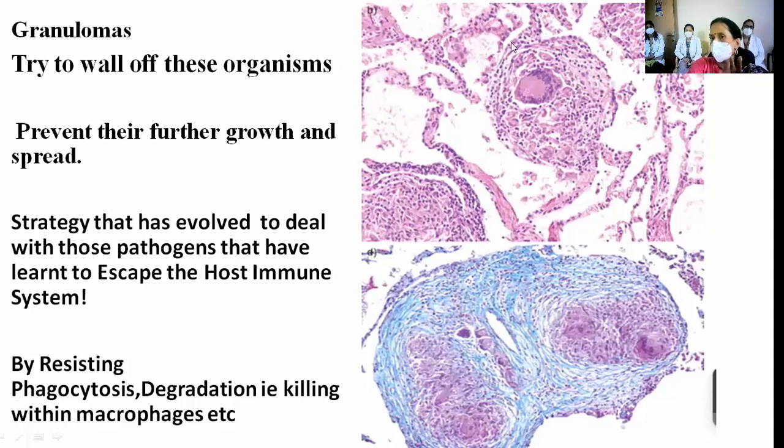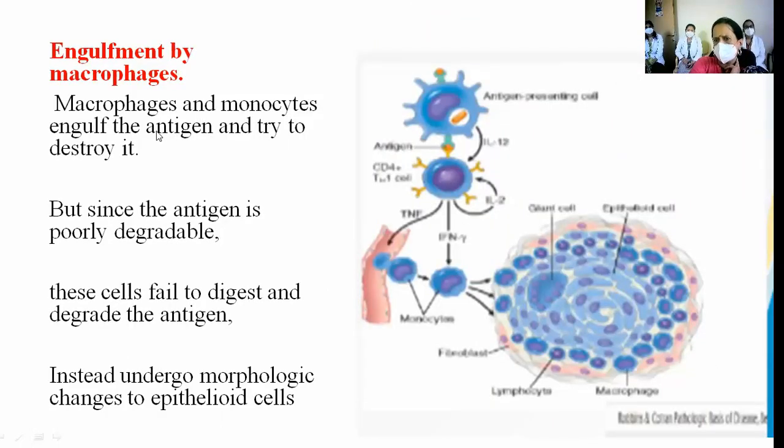So I described the granuloma as a very tiny, about 1 millimeter aggregate of modified macrophages, which are called epithelioid cells, surrounded by, see, this is rimmed by lymphocytes. Another feature I am telling you here: they are walled off. So what is the wall that is built there? That is fibrosis. So macrophages and monocytes engulf the antigen and try to destroy it.